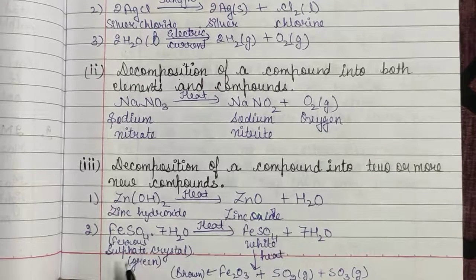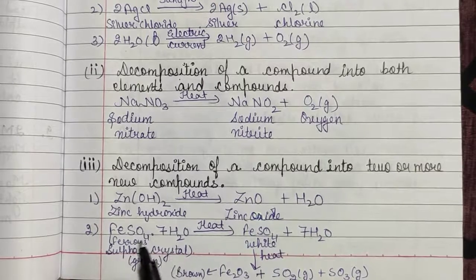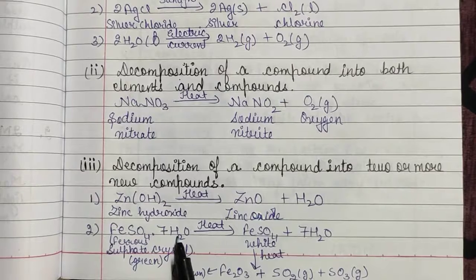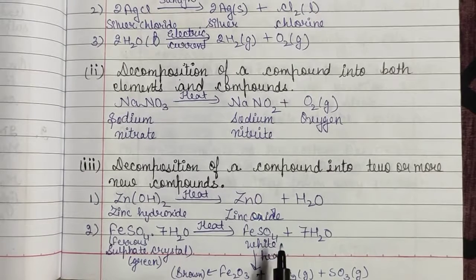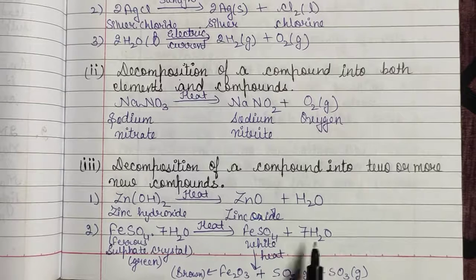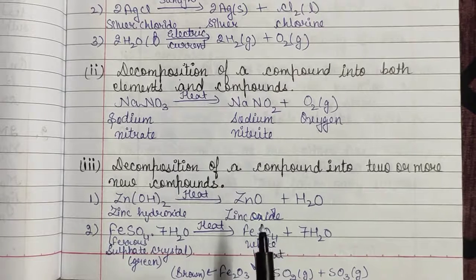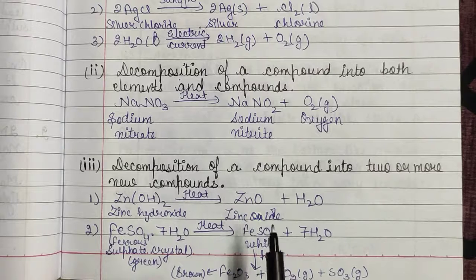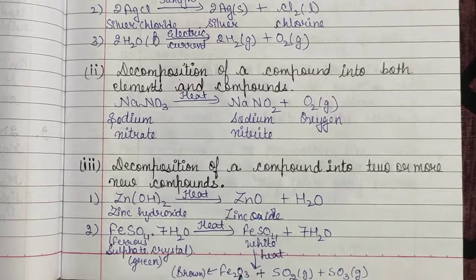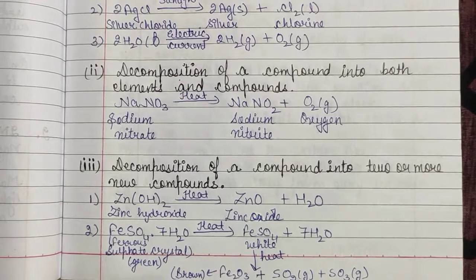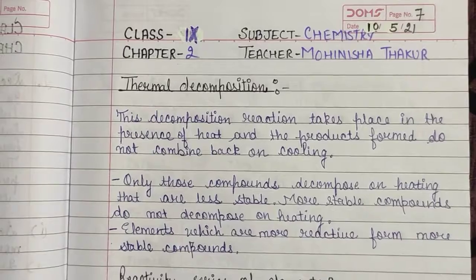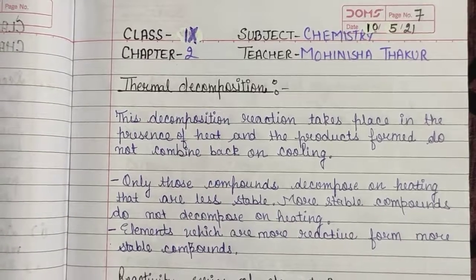Similarly, when you decompose the ferrous sulfate crystal, which is in green color, it will decompose into ferrous sulfate, which will be of white color, and water. On further decomposing the ferrous sulfate, it will decompose into ferric oxide, which is in brown color, and sulfur dioxide and SO3 gas. Now we will discuss the thermal decomposition.